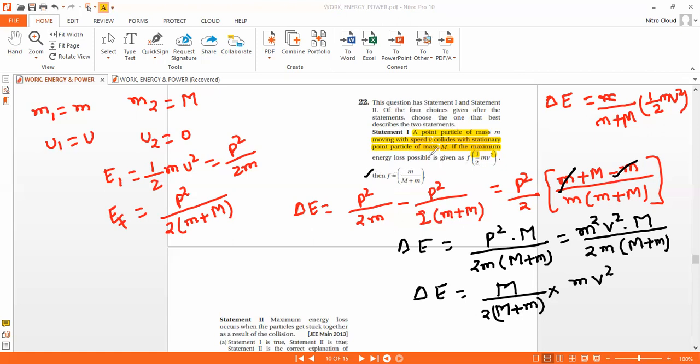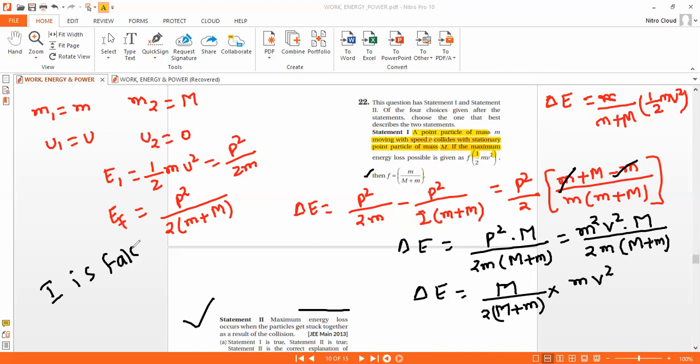So statement one is false. Statement two says maximum energy loss occurs when the particles get stuck together as a result of collision. Right now it is a correct statement.